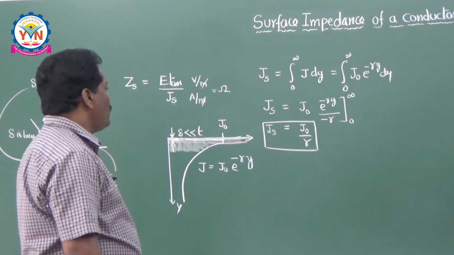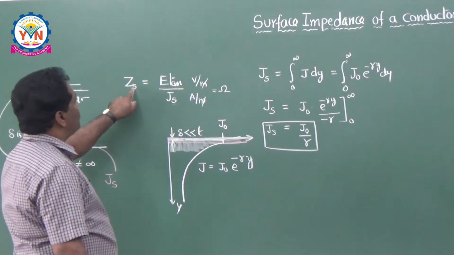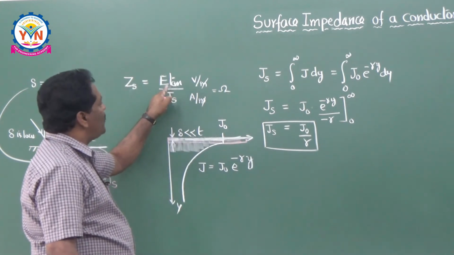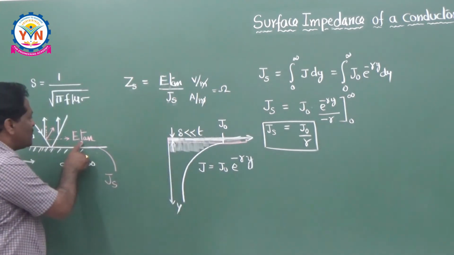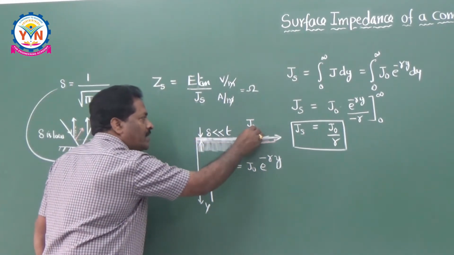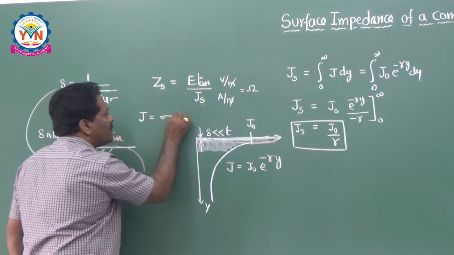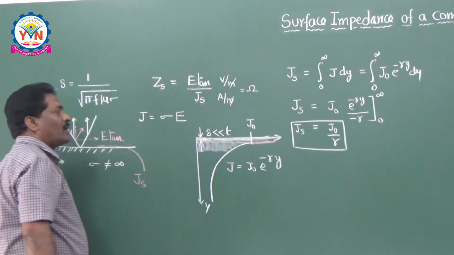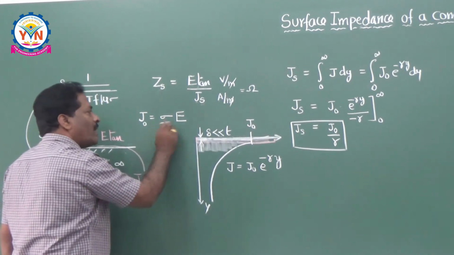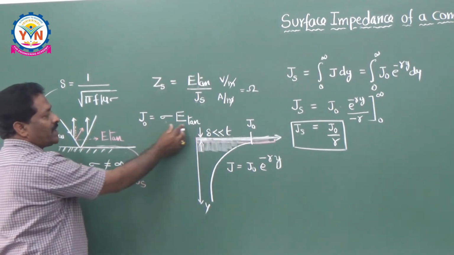Okay, now this is Js, and what is the surface impedance formula? Surface impedance is equal to E tan by Js. I got the expression for Js. What is the meaning of E tan? E tan means tangential electric field on the surface. So on the surface, what is your current density? J naught. So I can write down here, J is equal to sigma E. This is nothing but the point form of Ohm's law. So on the surface, J naught is equal to sigma into E tan, tangential electric field, because this current is because of the tangential electric field.